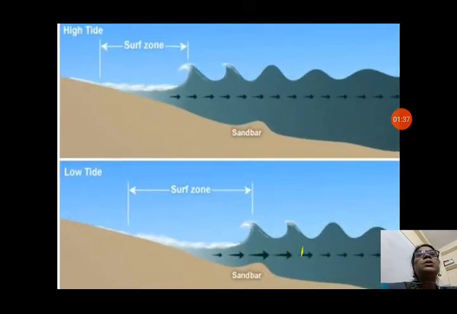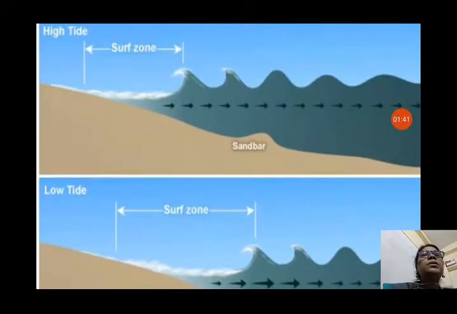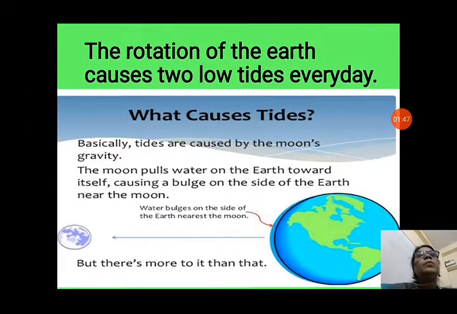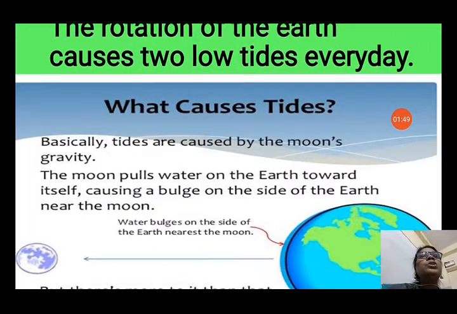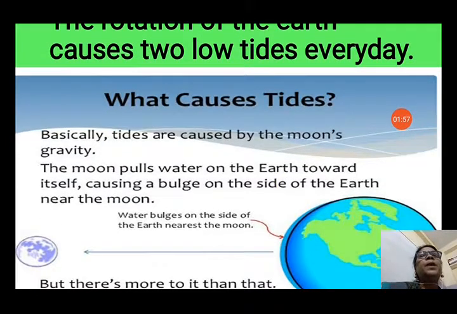You can see in this picture the high zone, surf zone and the low zone. High tides and low tides occur due to the gravitational pull of the moon. The rotation of the earth causes two tides every day. Due to the rotation of the earth, the position of the sun and the moon changes, and it causes two high tides and two low tides every day. Basically, tides are caused by the moon's gravity.